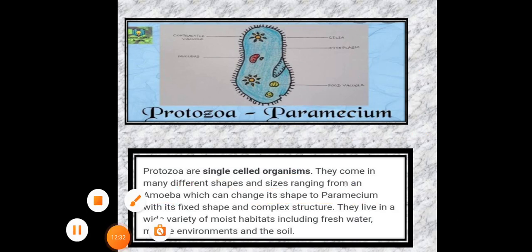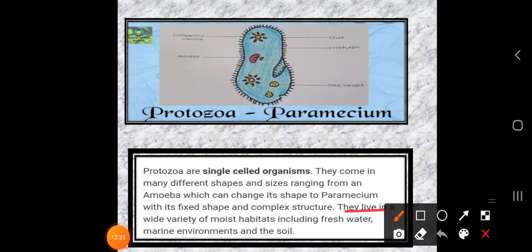Okay, now let's talk about the next point, where they live. They live in a wide variety of moist habitats, including fresh water, marine environment and the soil. So where can you obtain these protozoa? In water, marine environment and the soil. Marine environment means sea water. Okay, so you can obtain this paramecium in fresh water, marine environment, as well as in the soil.